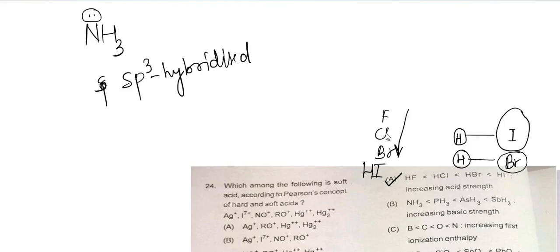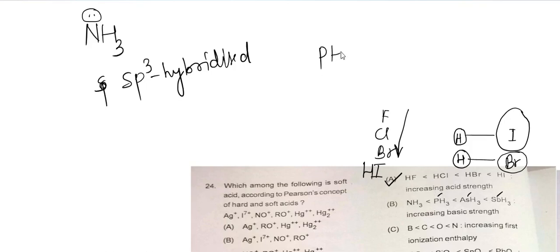But in case of all these three, that is phosphine, arsine, and stibine, these lone pairs are not in sp3 hybridized orbitals, these are in pure s orbital.